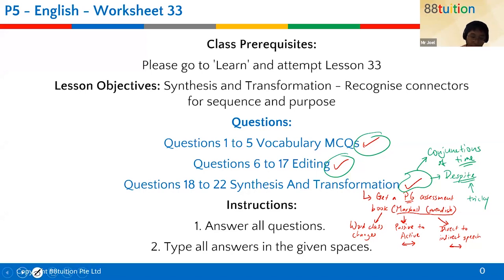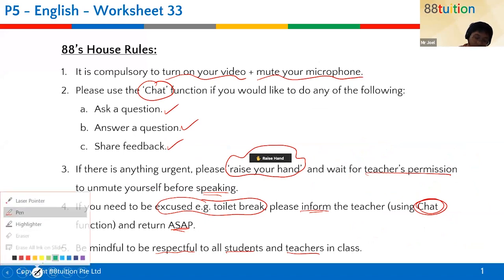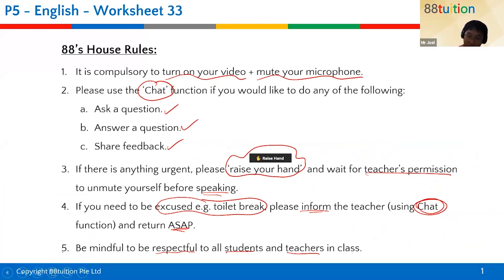Here are the class rules for today. Please adhere to them. I realize that some students are not turning on their cameras. Please turn on your camera so that I know that you're there. If I know that you're there, it's easy for you to go to the toilet as well. If you need to go to the toilet, just message me on the chat and say, Mr. Joel, I need to go to the toilet. You don't need to wait for me to say okay. You just go, and I know when you're back because your camera is on. But if your camera is not on, then you will need to ask me all the time, which serves to backfire.